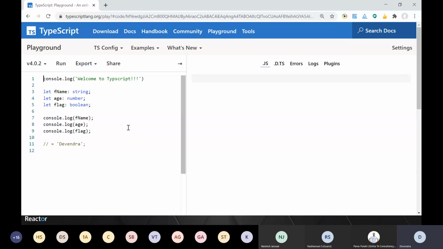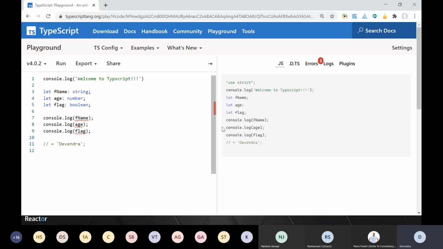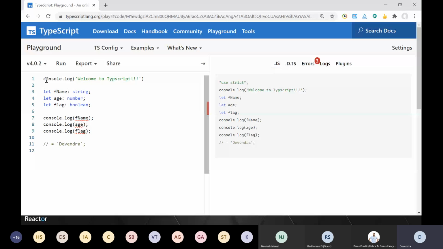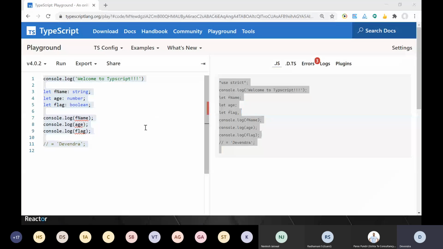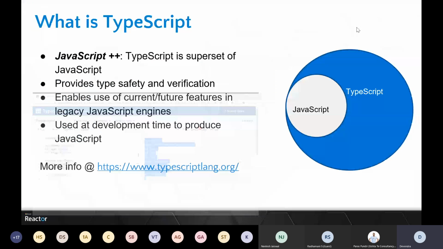if you have seen codepen.io, it's that kind of site where you can play around with TypeScript on the left, and you will see how the corresponding JavaScript will look, right? So those kinds of things you can do here. We'll come back to it when we start doing hands-on. So moving ahead.